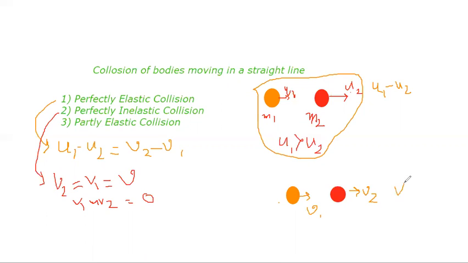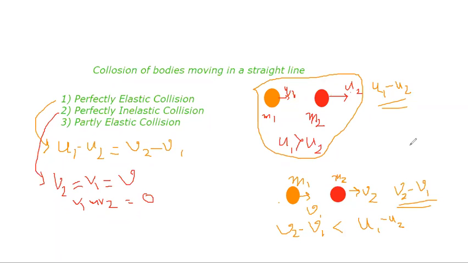So relative velocity of separation is v2 minus v1, right? So if it is a partly elastic collision, then v2 minus v1 is smaller than u1 minus u2.